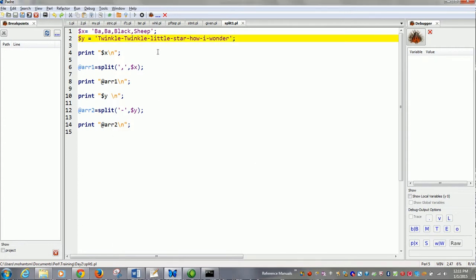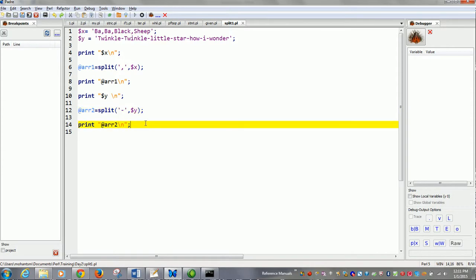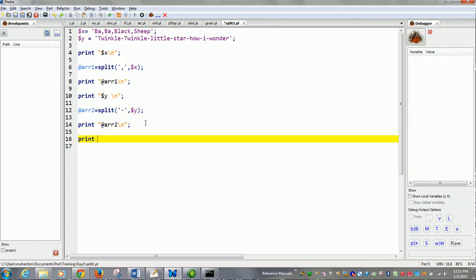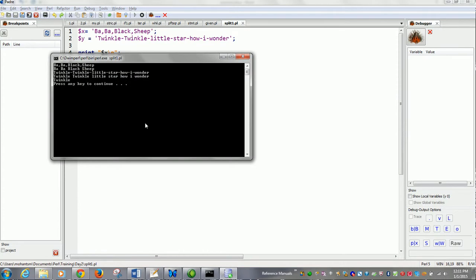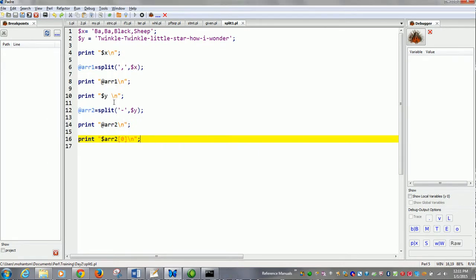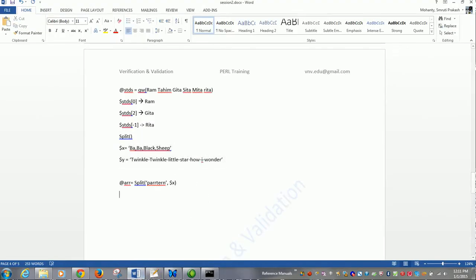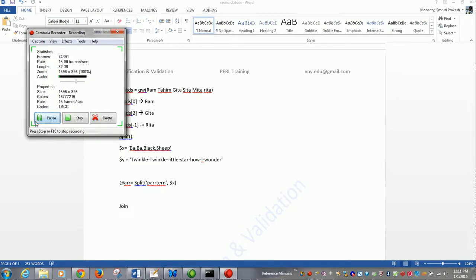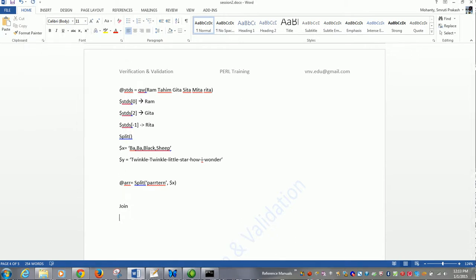What is the advantage of this? Now if I want to print the first element of array 2, I can print it as print $array2, the first element is 0. Then it will print twinkle. Okay, so this is split. Next we are going to learn about join. The opposite of split is join.